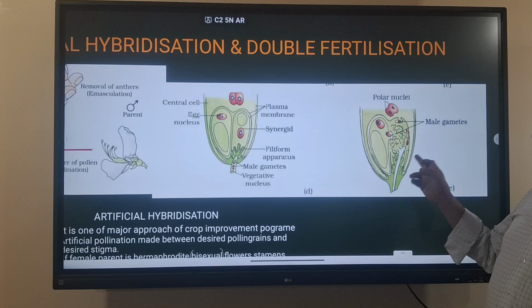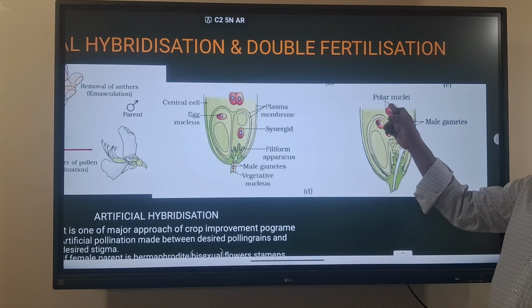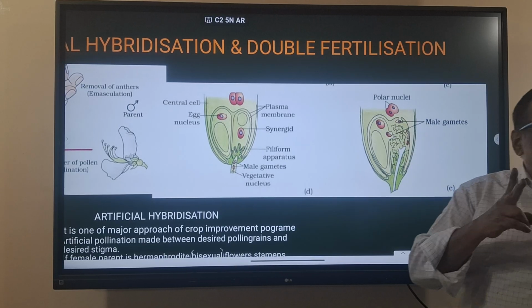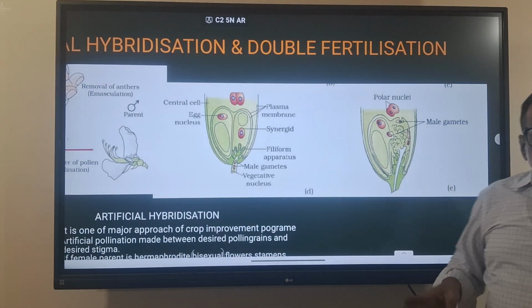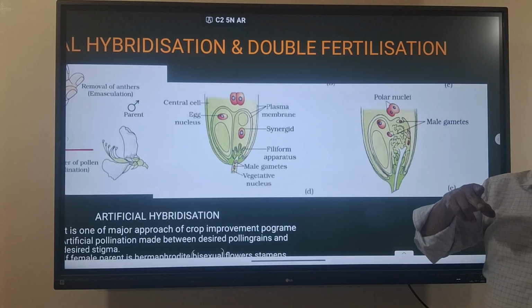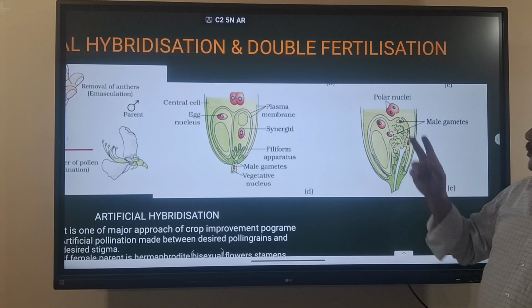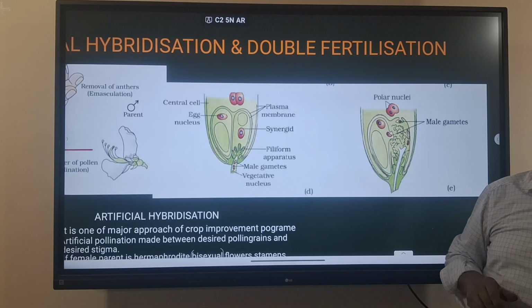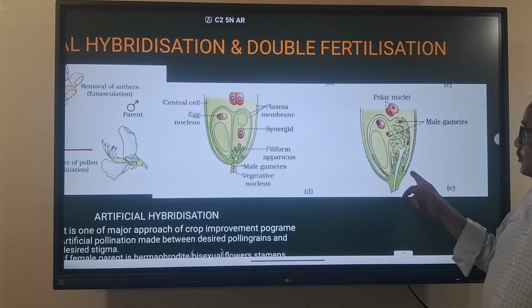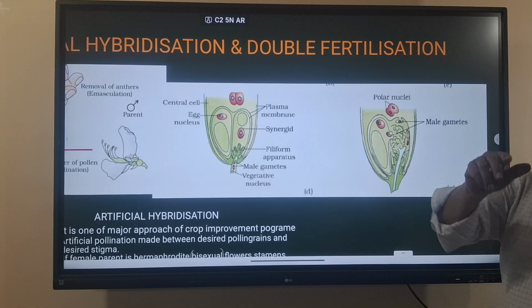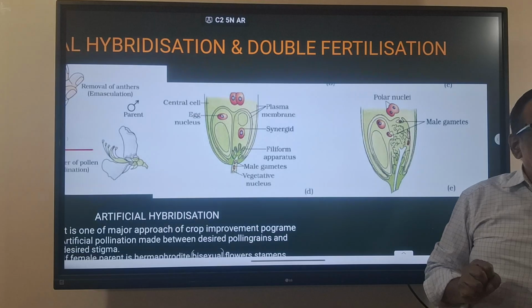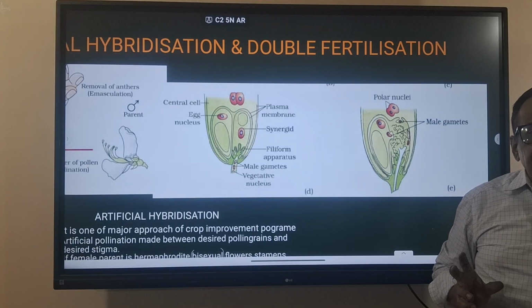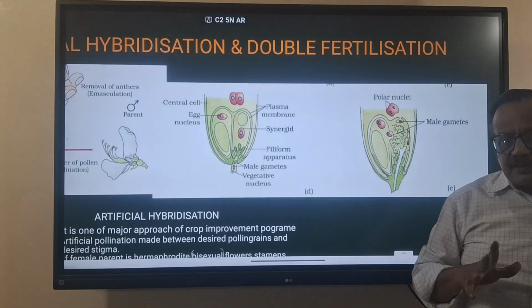The second male gamete will fuse with the two haploid nuclei present in the central cell. So the two haploid polar nuclei of the central cell and one more nucleus which came through the male gamete, all three nuclei fuse and form the triploid nucleus.